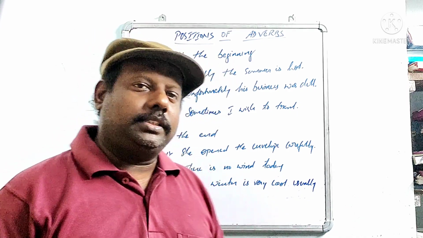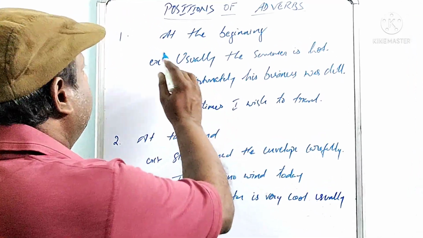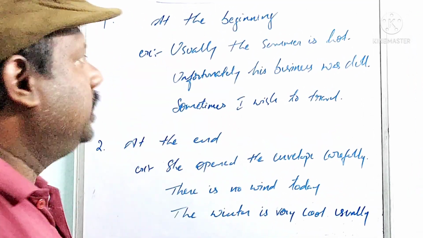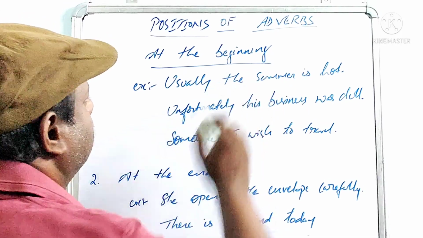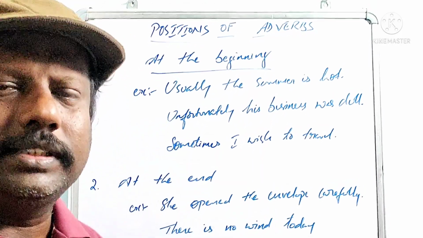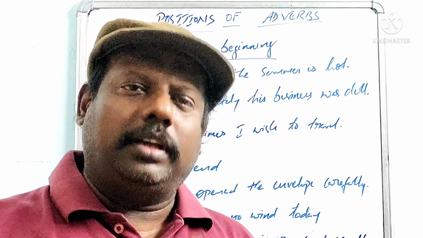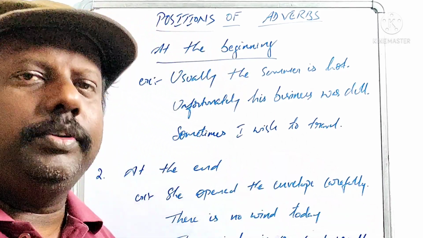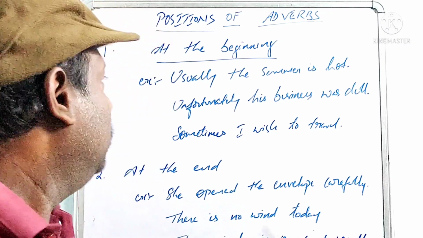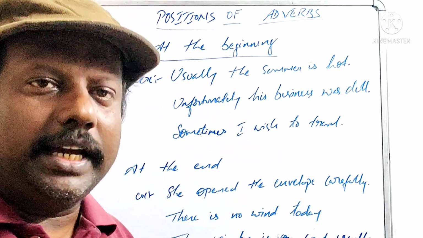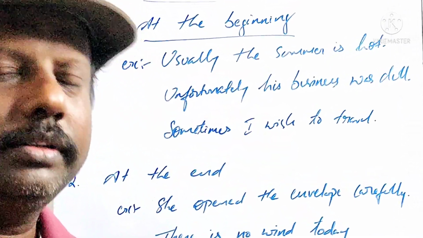In this, the first one: an adverb can be placed at the beginning. There are several rules about where to place adverbs and where not to. Among them, we are discussing some. At the beginning means we will use adverbs at the beginning.